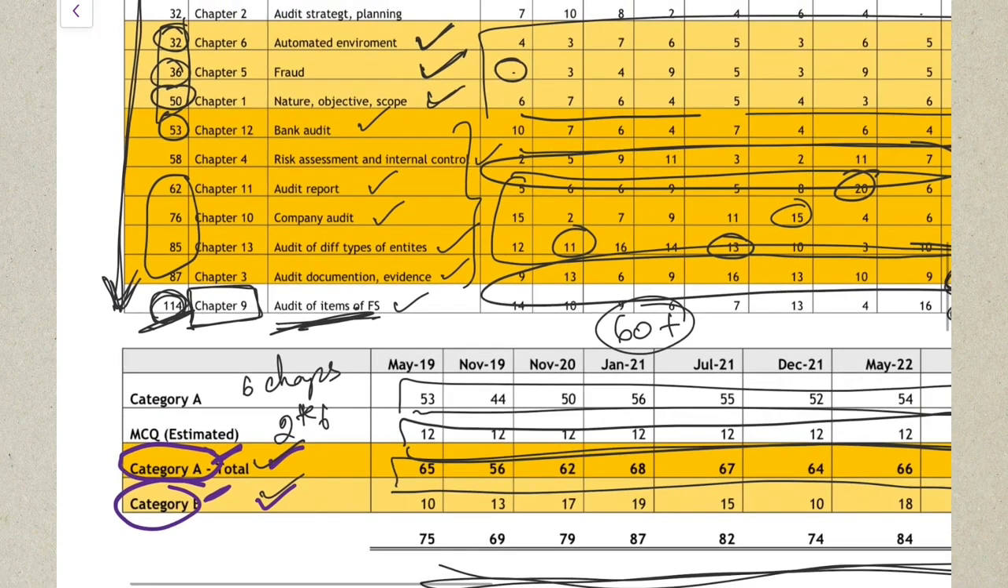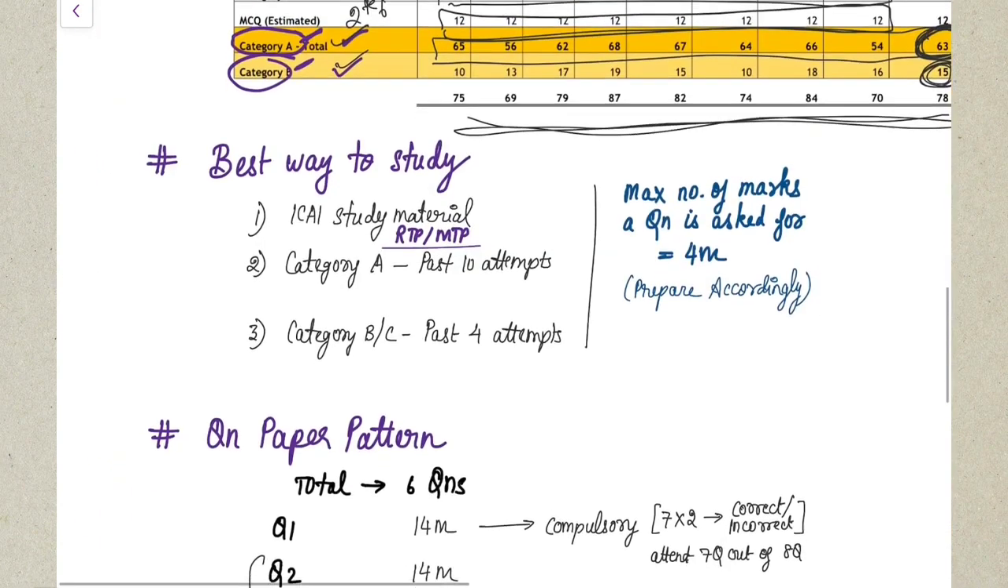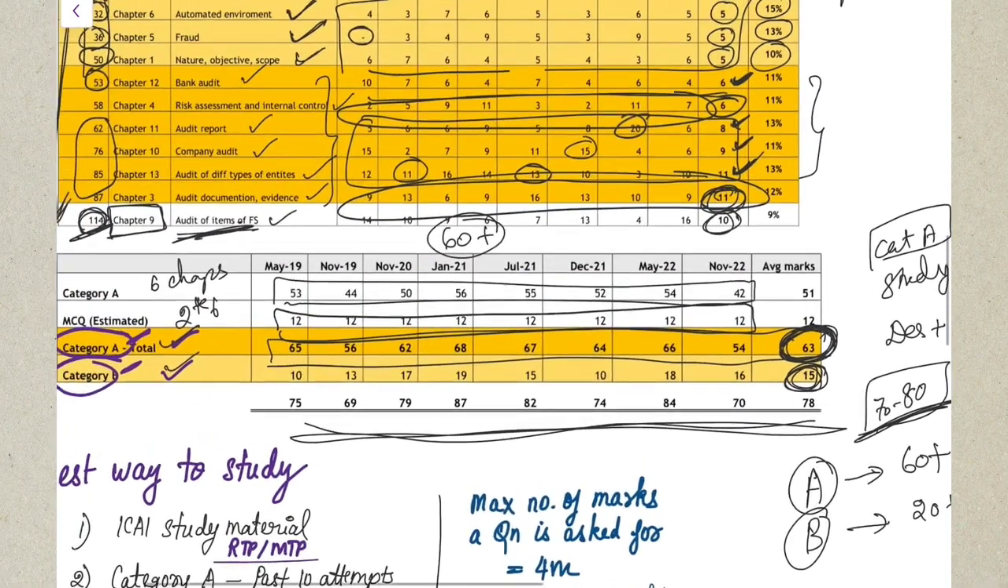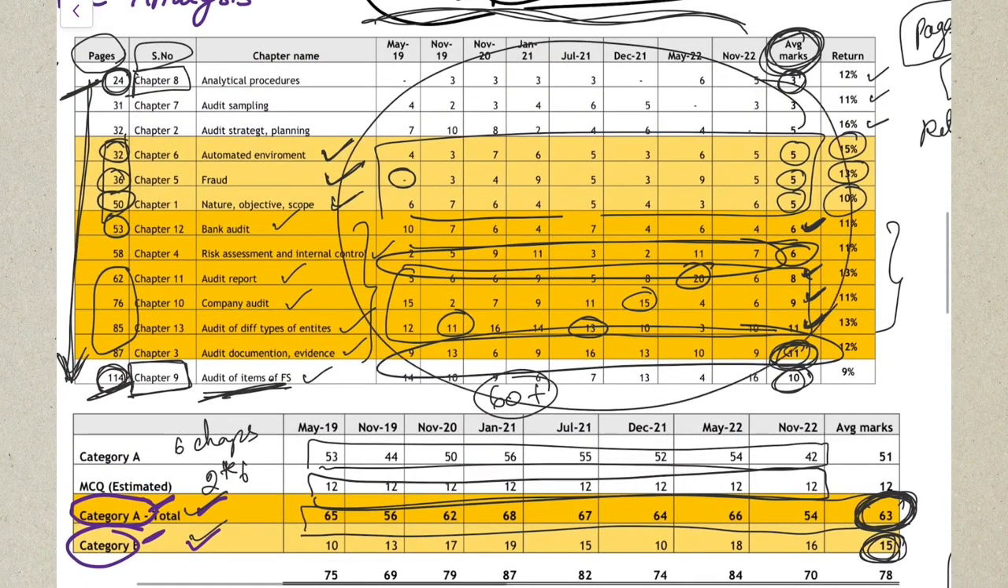This strategy is for people who find chapter number 9 to be difficult. The best strategy would be to read your category A chapters very well. That will help you cover around 60 plus marks in your examination. Then if you read category B, you'll get a minimum of 20 plus marks from this also, so a minimum of 80 marks you'll be able to score. Since in audit, in every attempt a question is being asked from almost every chapter.